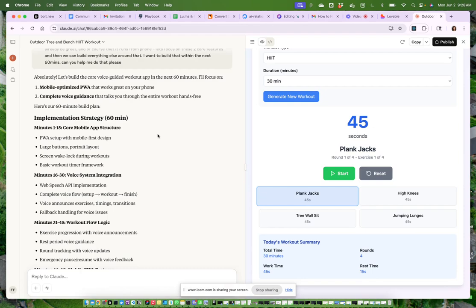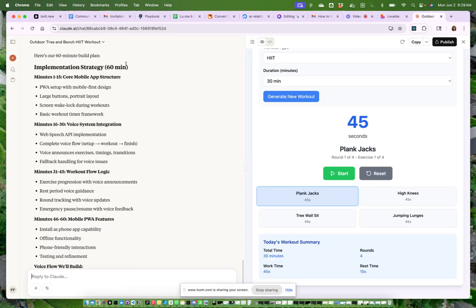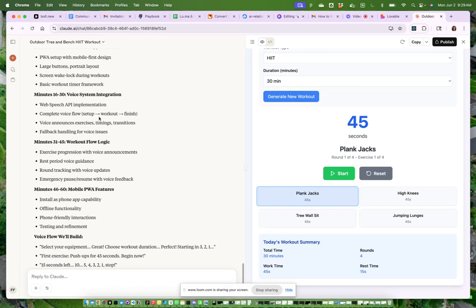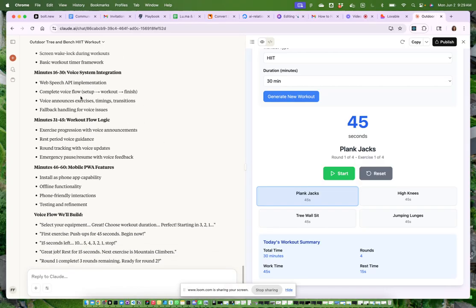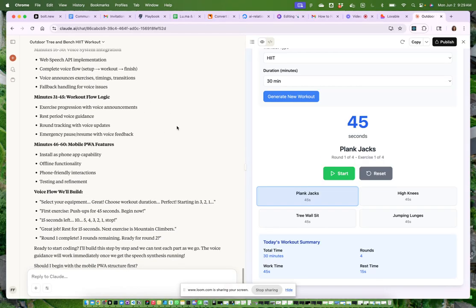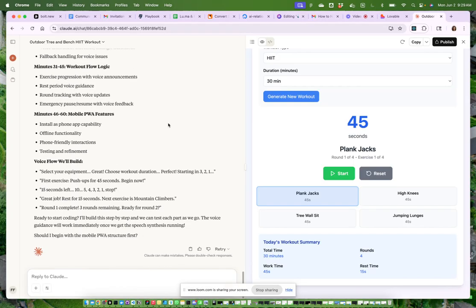And you don't necessarily need a polished app if you just want to solve a problem that you have. And so now it says that works great on your phone, implementation strategy, core mobile app, voice system integration, web speech API, complete voice workout flow logic, mobile PWA. Okay, ready to start coding.